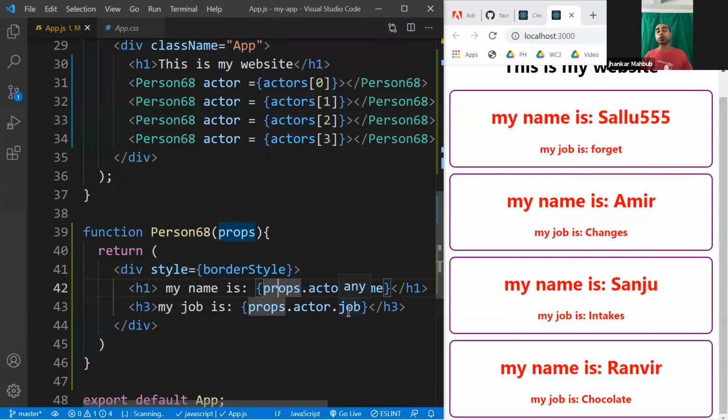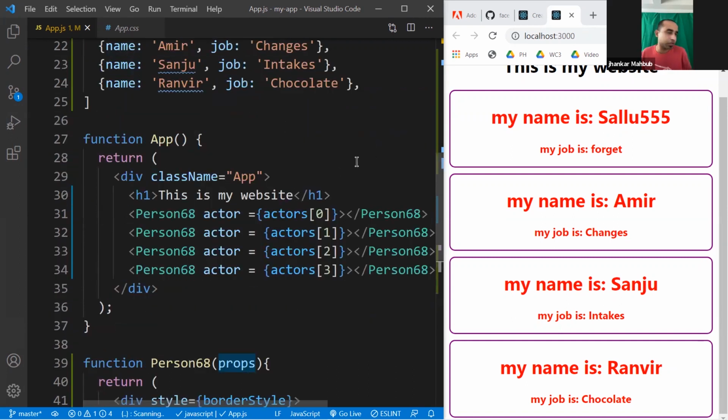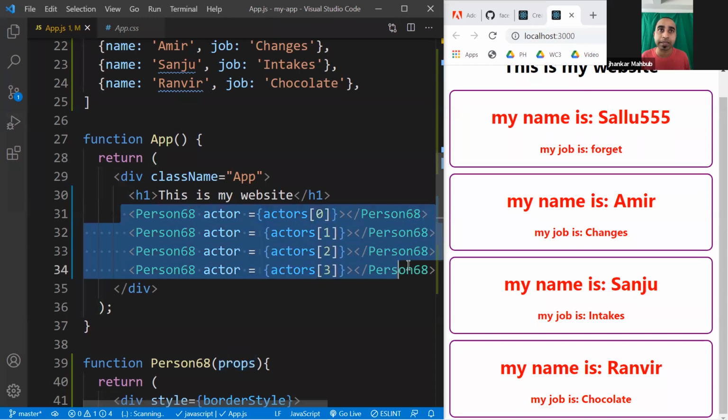You just have to know what you are passing and where the value is. Previously, you were just directly passing the name with a value, and that's why you were able to access props.name. Now we are passing a whole object, and inside the object, it has name and job. So you will access it as props dot, and what is the prop you are passing? The actor. So you access the actor, and then dot the property that you want to access, which is the name or the job or whatever you are passing. So far, we have done it in a nice way.